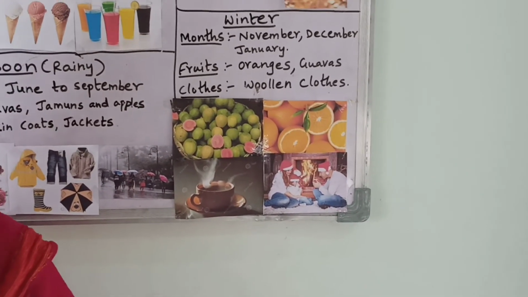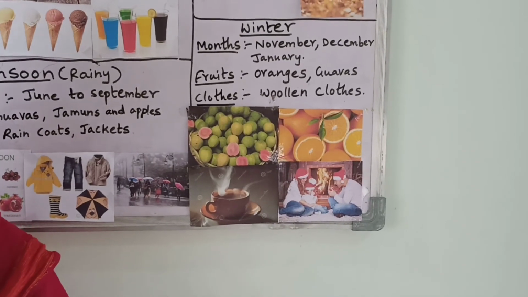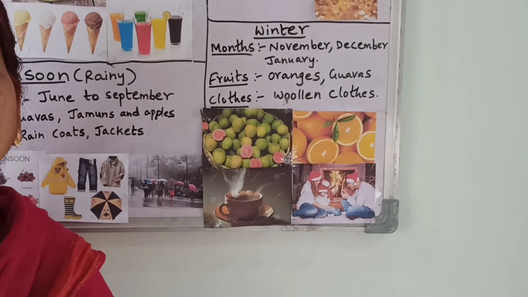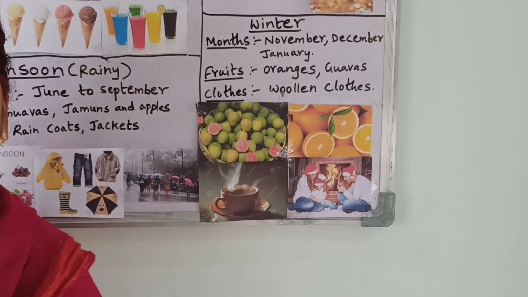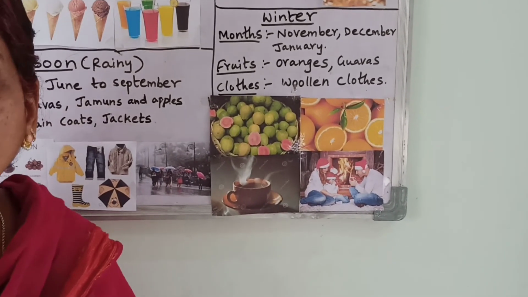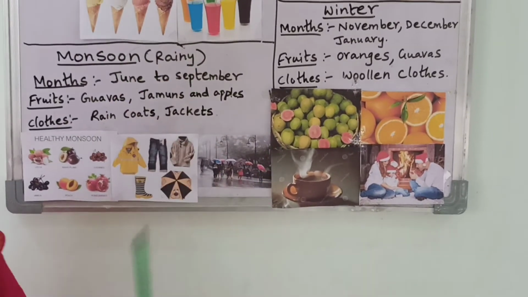Why? To keep our body warm, because outside the weather will be very cold. So we have to keep our body warm by wearing the woolen clothes. Is it clear, children? So these are the 5 seasons.